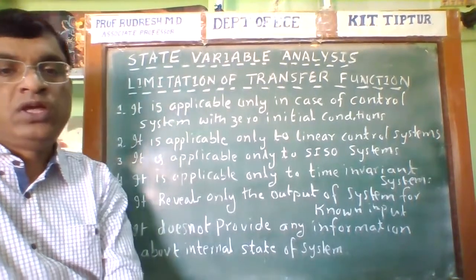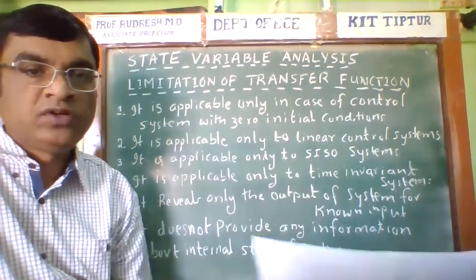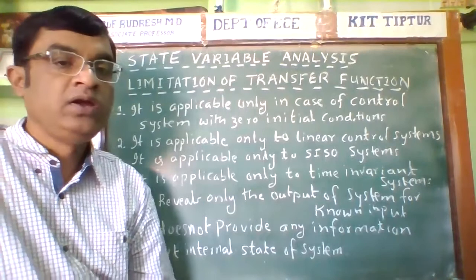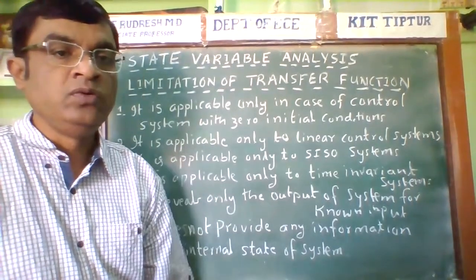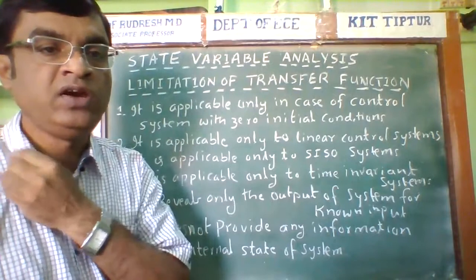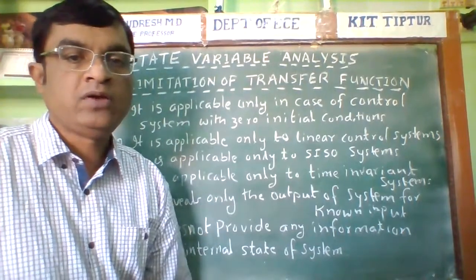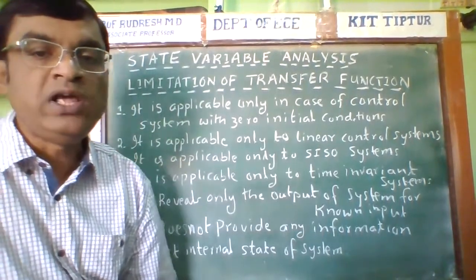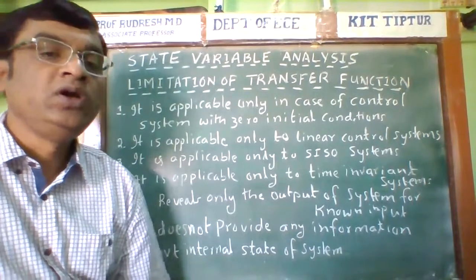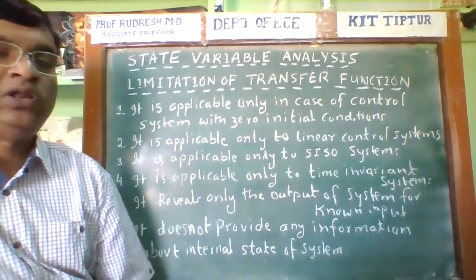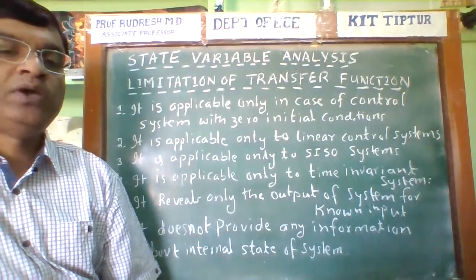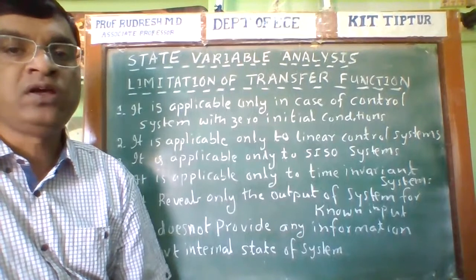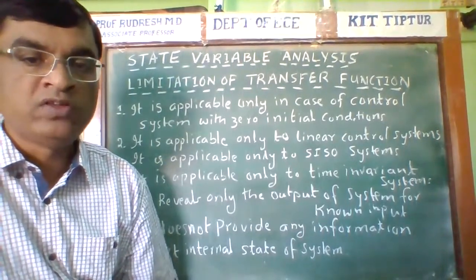The transfer function approach is applicable only to time invariant systems and is not suitable for time variant systems. These are the drawbacks of the conventional control theory. It also reveals only the output of the system for a known input. It does not provide any information about the internal state of the system. These are the limitations of the conventional control theory.